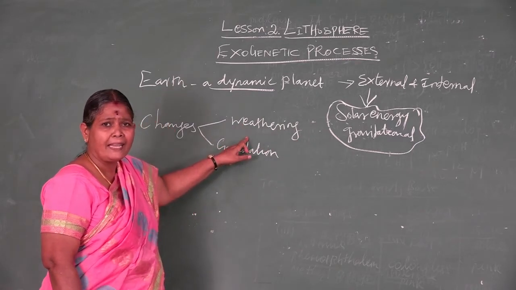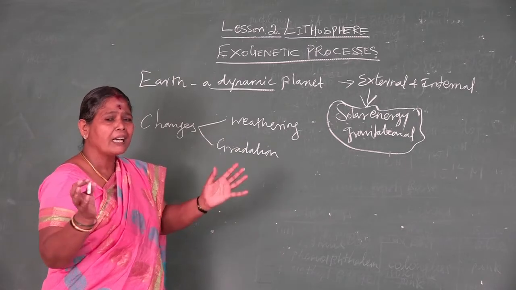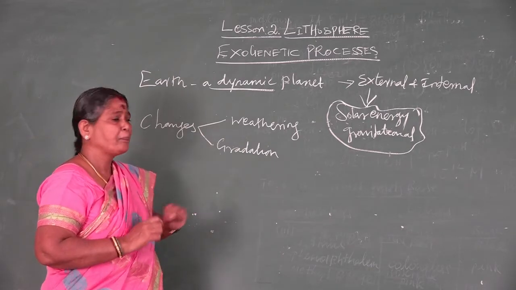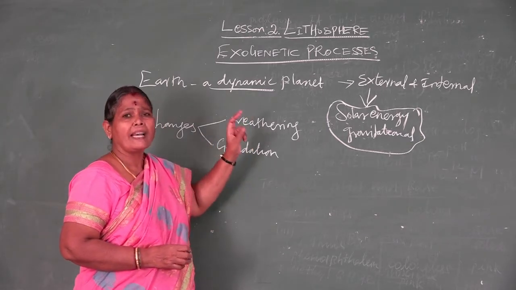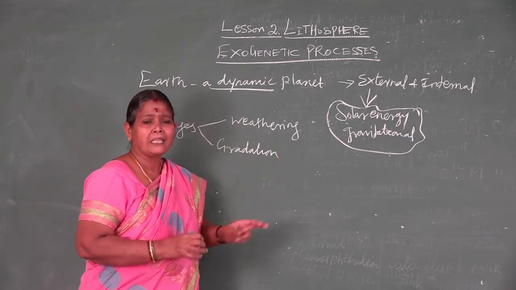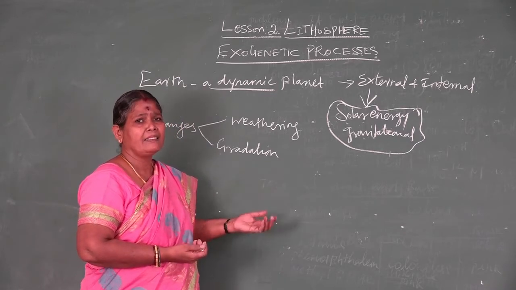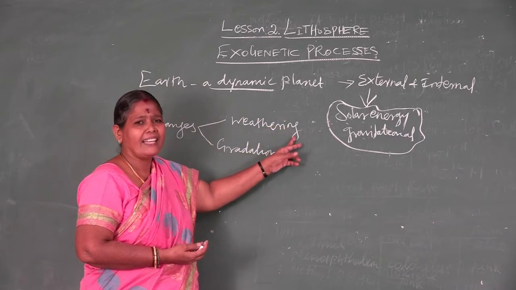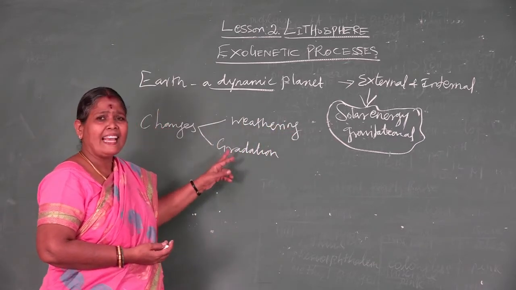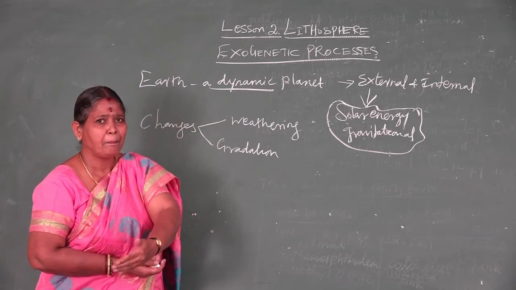Once again, what is called weathering? Wear down, wither out. That is the disintegration, breaking or decomposition of earth materials by a natural agent, that is a natural process. That is called weathering. The second one we say is gradation. The gradation topic I will come to in the second part.